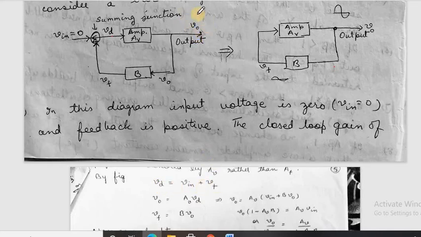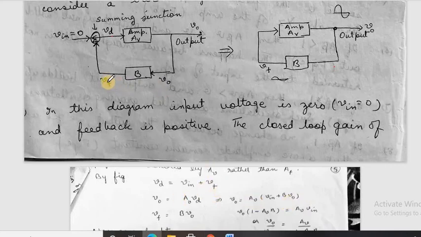Also, output voltage is always an amplified version of the input voltage. Here input voltage is VD and the amplification factor is AV. So we can write V naught is equal to AV VD. Now VD is VIN plus VF.